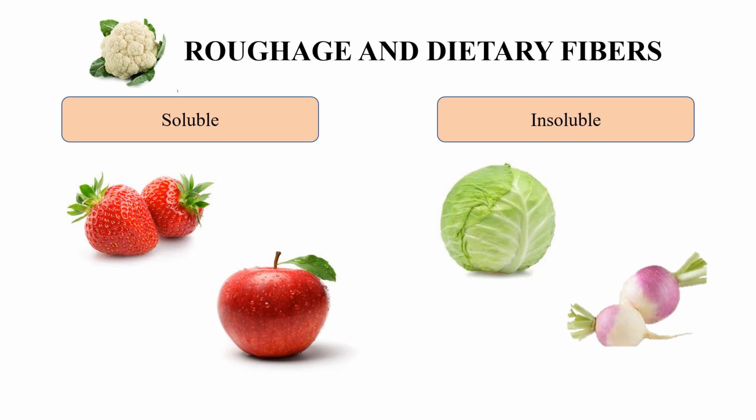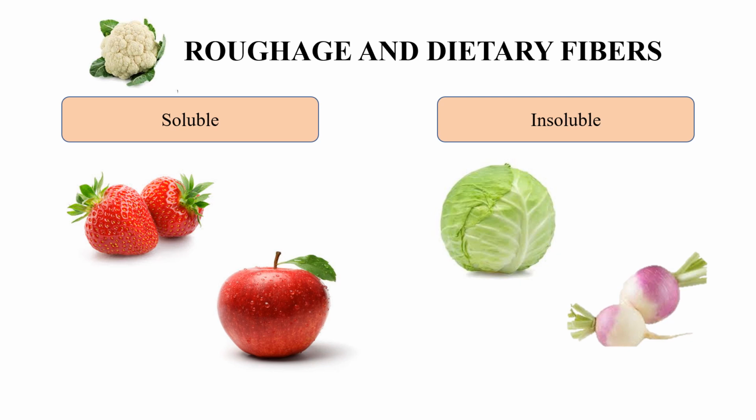This is called roughage or dietary fiber. However, roughage helps in maintaining a healthy digestive system.